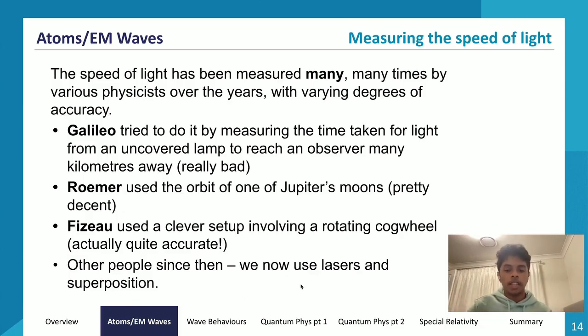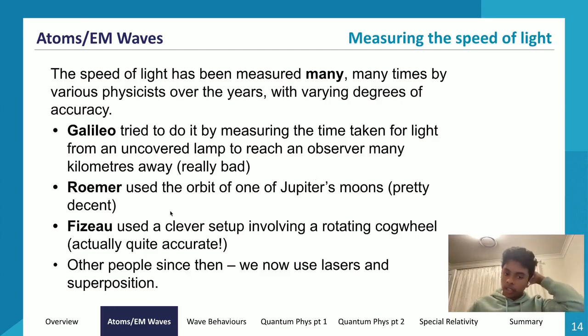So basically, you'd have to turn the cogwheel faster and faster until he reached a rotational velocity that would completely block out all of the light rays that the light source would send. And what he did was, he knew the rotational velocity, and he knew the distance that light would travel. So he could calculate the time taken for light to travel the distance. Then he would do distance over time, and using that, he would calculate the speed of light.